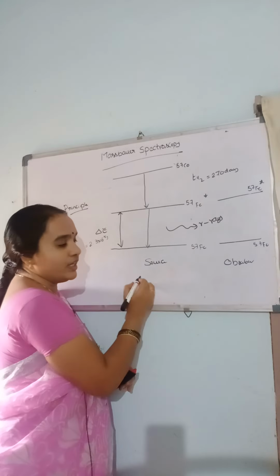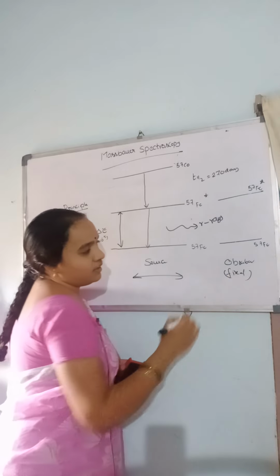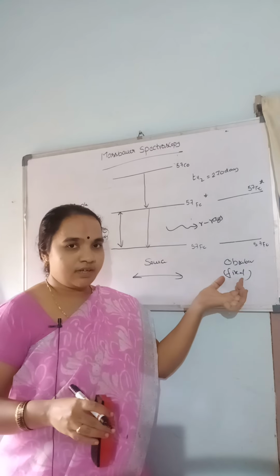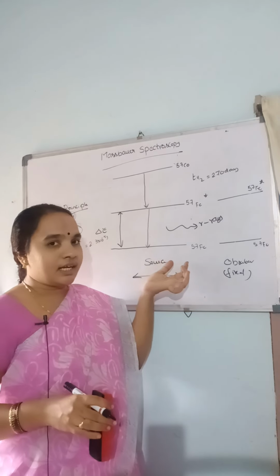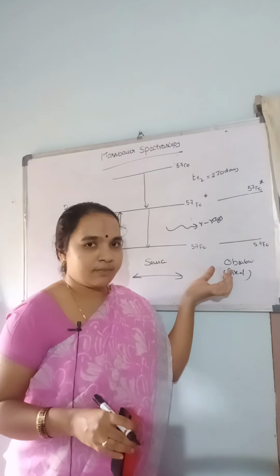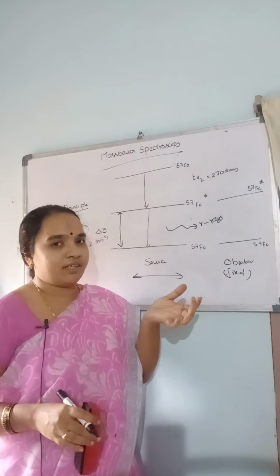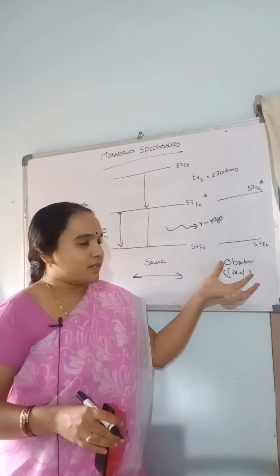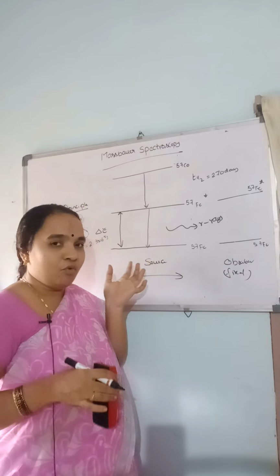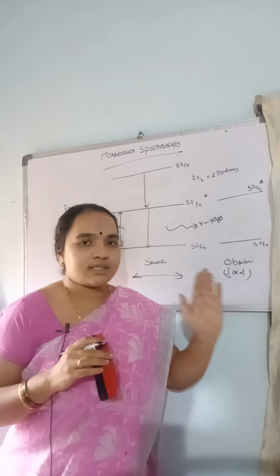If the source is moving towards and away from this fixed observer, then these gamma rays are absorbed when the source is moving towards the observer. This phenomenon we already studied as the Doppler shift or Doppler effect. What is the Doppler effect? The observer sees a Doppler shift by seeing the moving source. The same phenomenon is observed in Mossbauer spectroscopy.